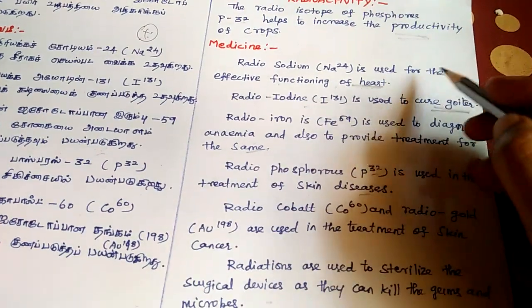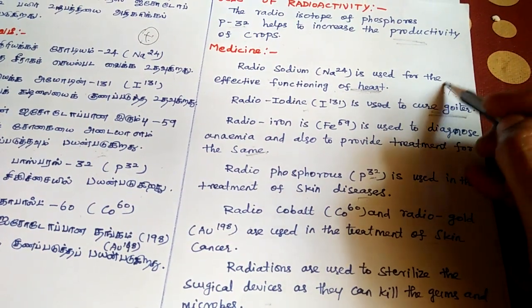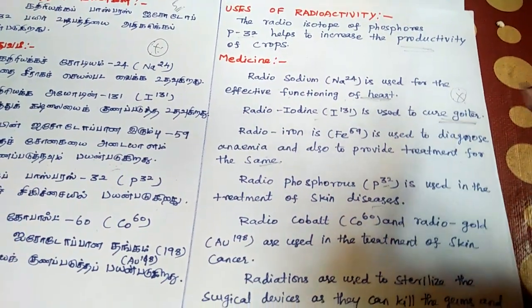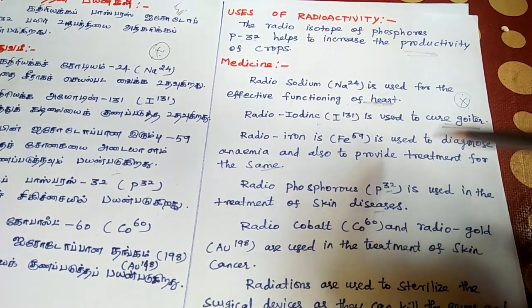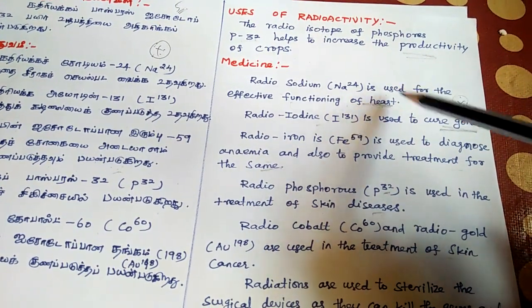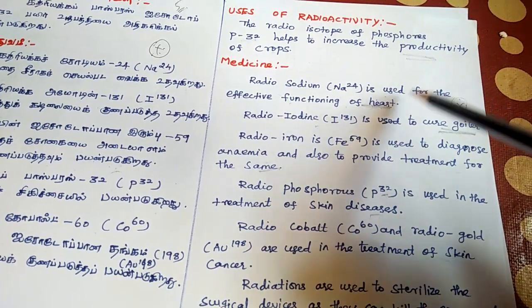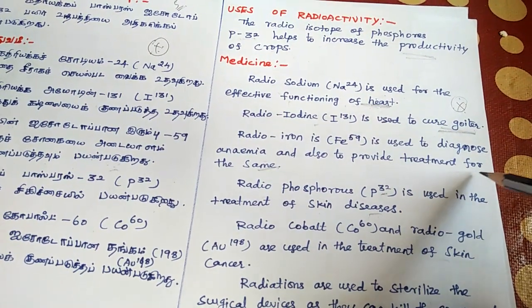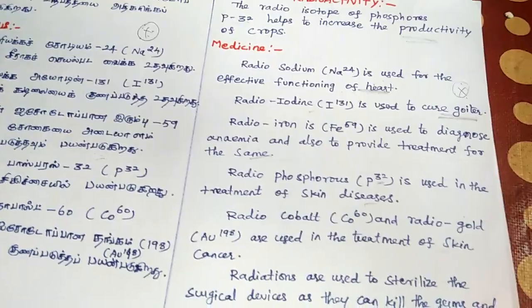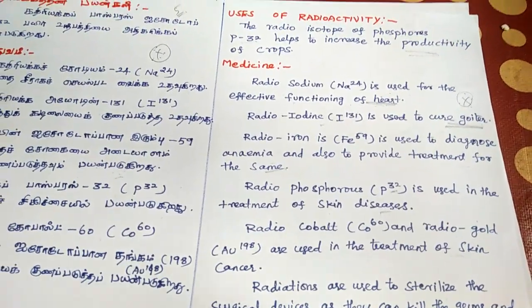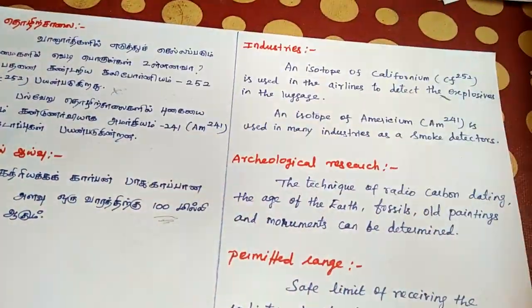These are very important questions. They were asked in the TNPSC also, and in 1-mark questions they ask what the uses of radio sodium, radioiodine and radio phosphorus are: heart disease, goiter and skin disease. Definitely they ask these questions. Read well. Then next, industries.